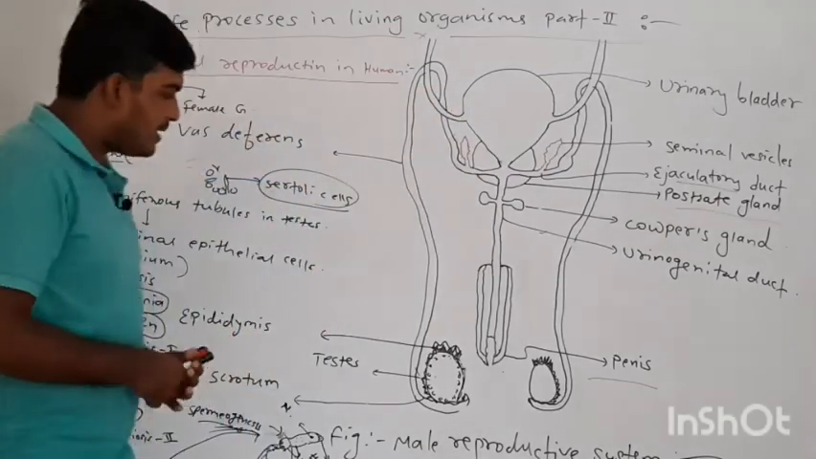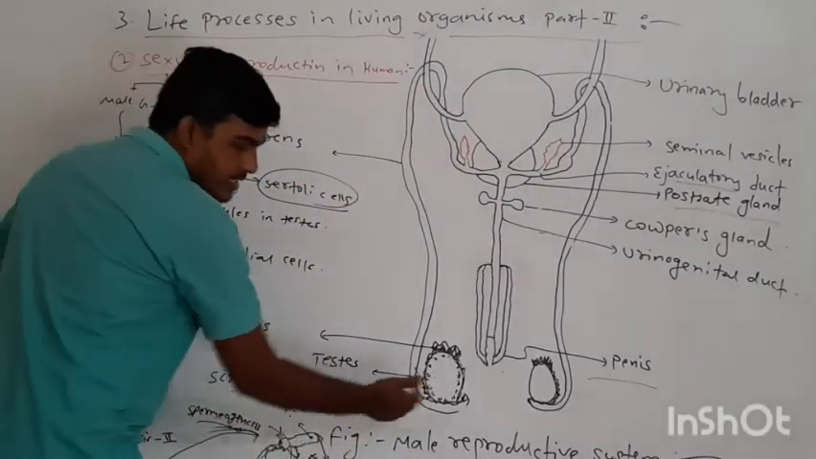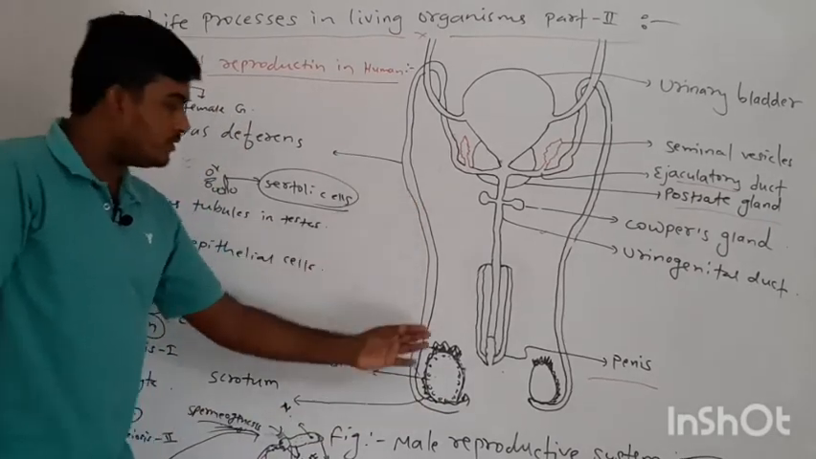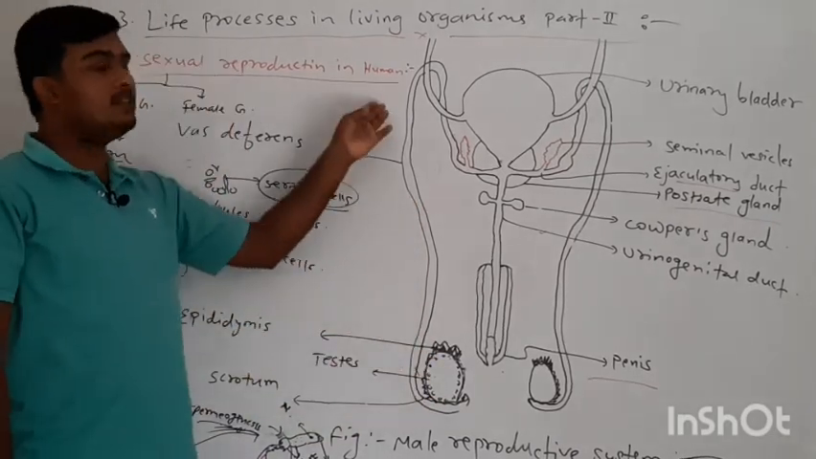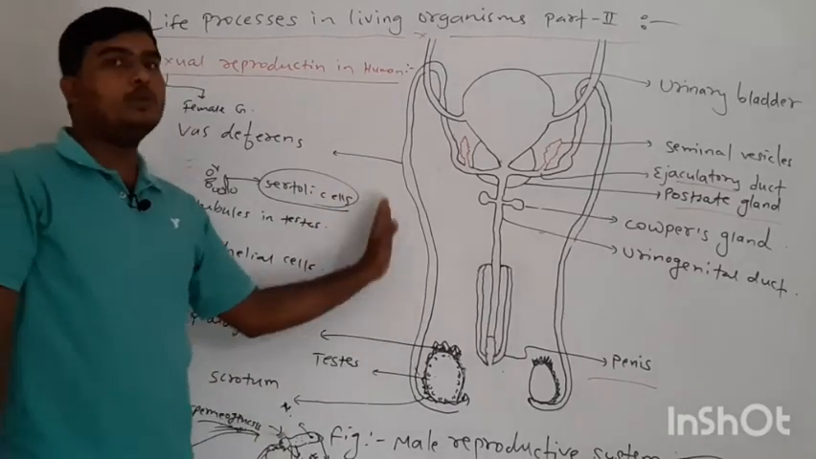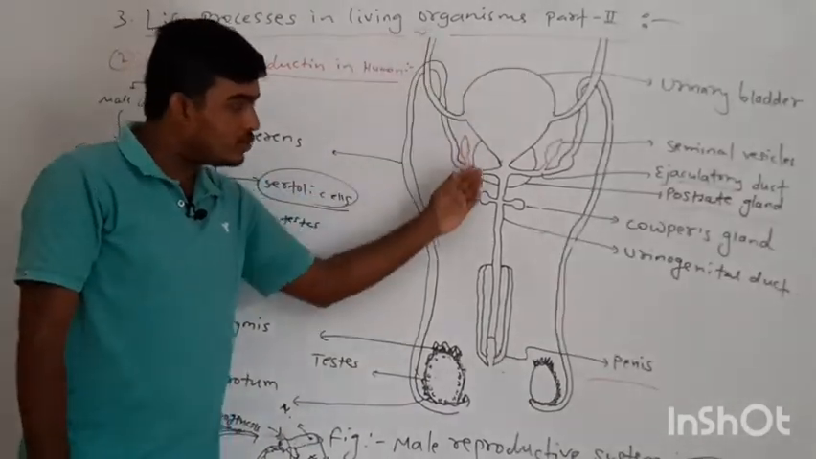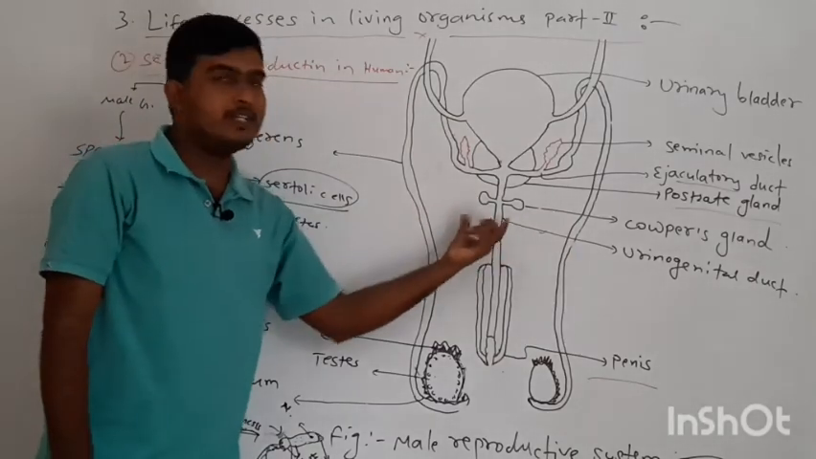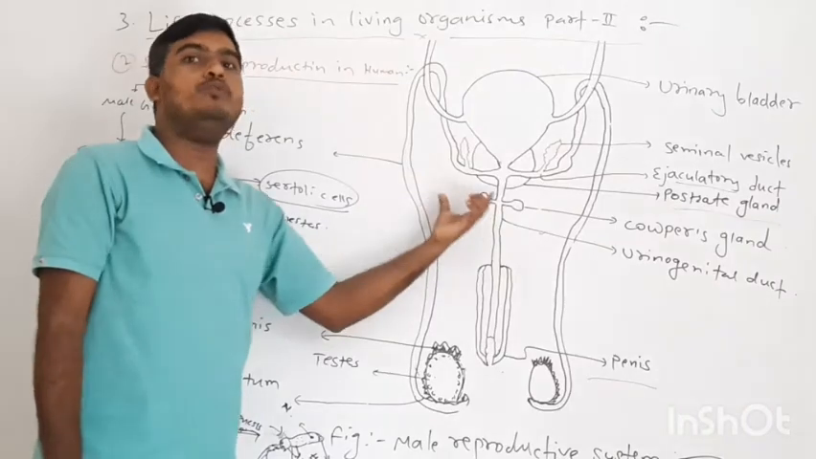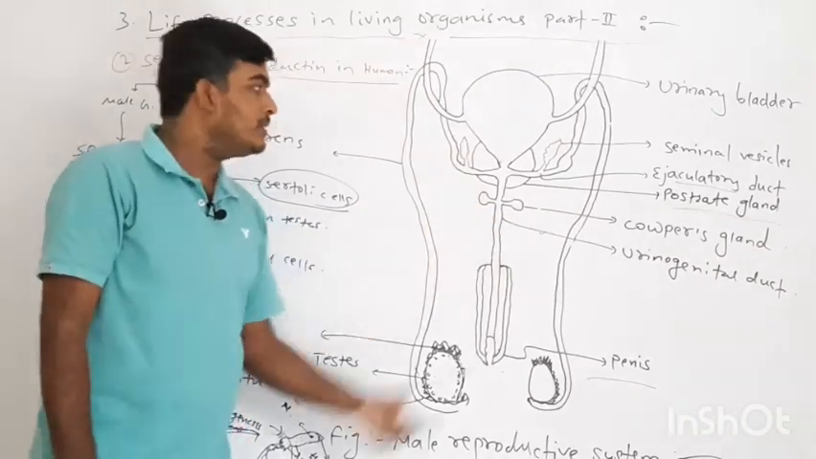How are they capable? Because they are immature in the early stages, but during the movement, during the traveling time, the sperm gets mature whenever they reach the urinogenital duct. After that they get fully matured, capable of fusing with the egg cell. Okay, this is the